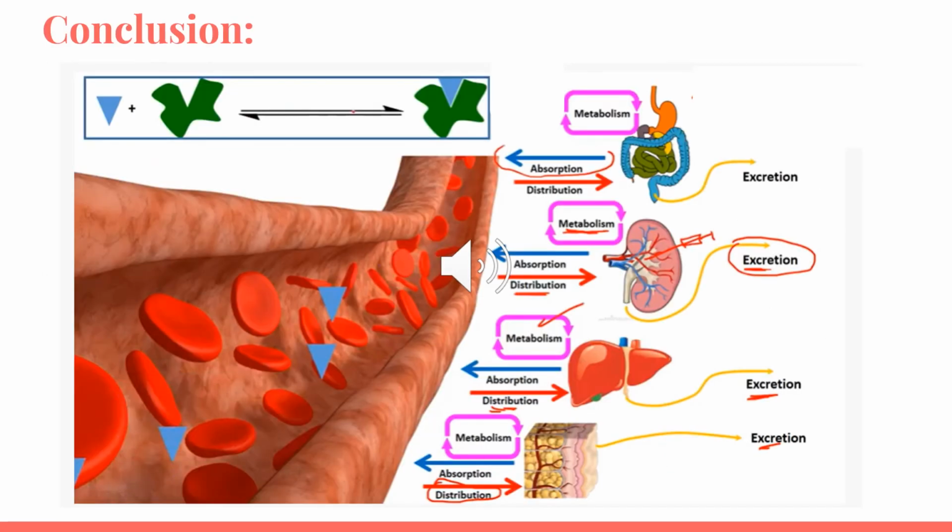Finally, and to summarize, when the drug enters the body, it will undergo absorption, distribution, metabolism, and excretion. And today we discussed the metabolism, and we talked about phase 1 and phase 2 reactions.